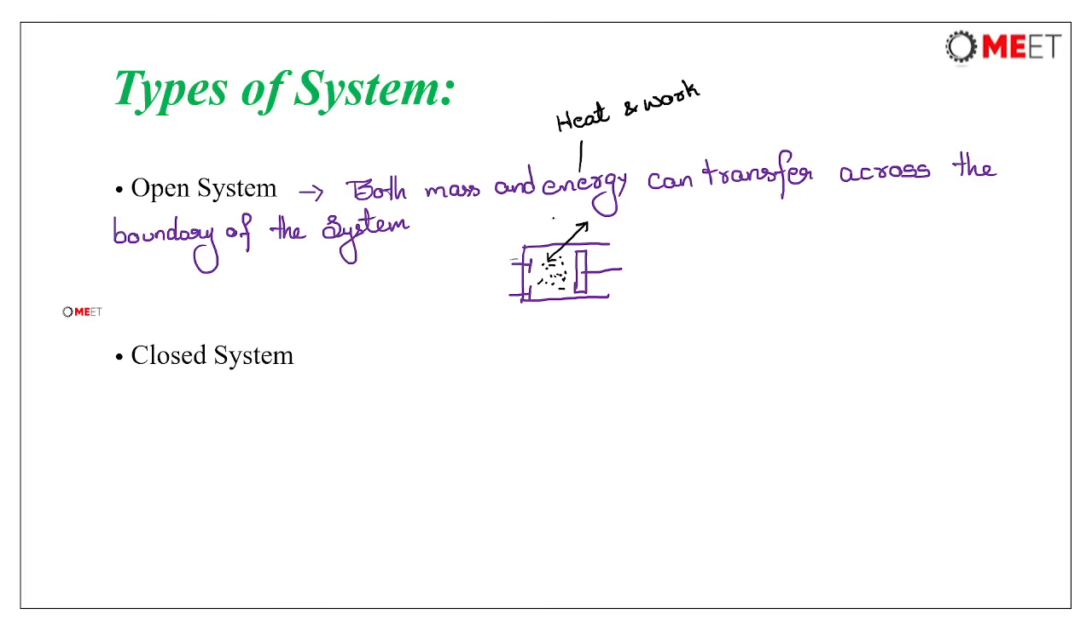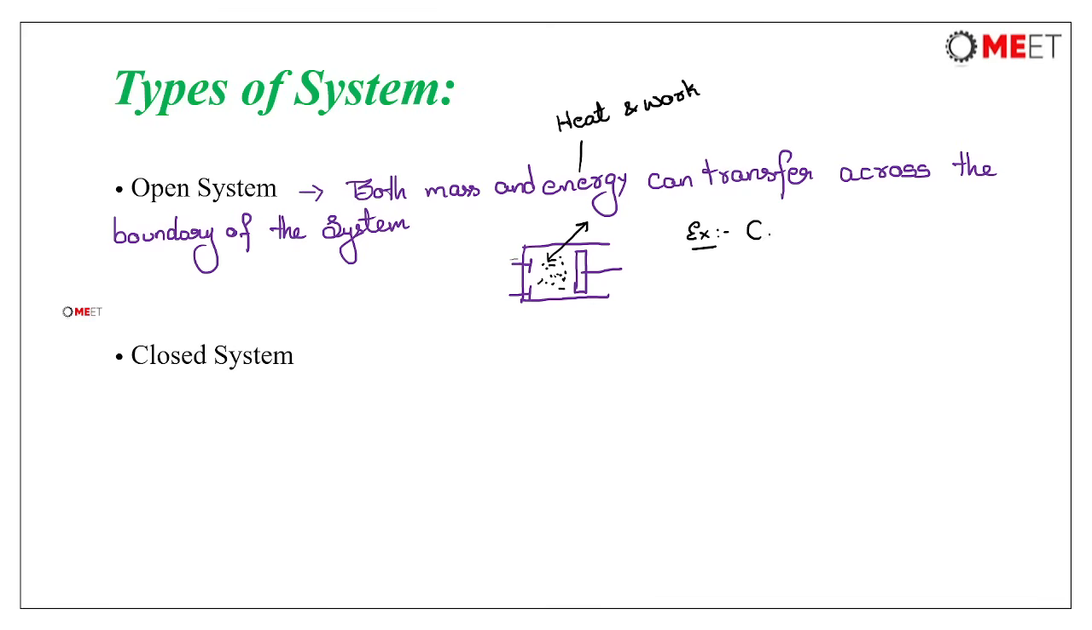So both energies can transfer across the boundary of the system, and at the same time the mass can leave from the exhaust valve also. So that means both mass and energy can transfer across the boundary of the system in case of open system. See, all the devices that we come across in thermodynamics are open systems.